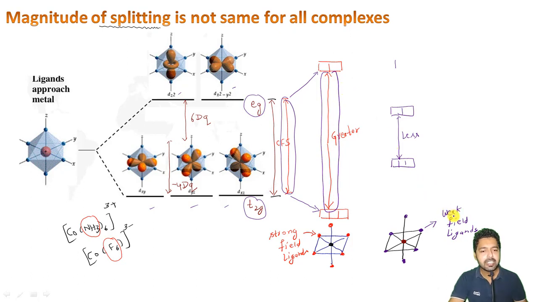And if the ligands are such as weak field type of ligands, what will happen? This splitting will be there, but it will be having lesser magnitude, right? So it is not same for all the complexes. This is the important thing here to understand, right?